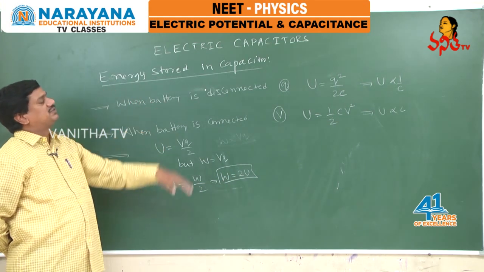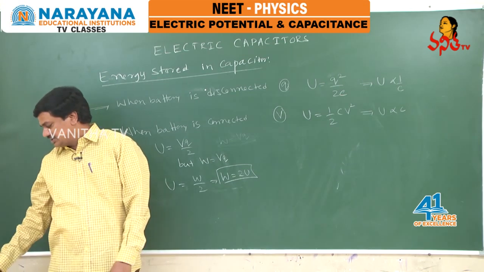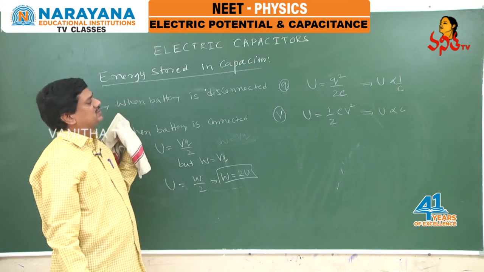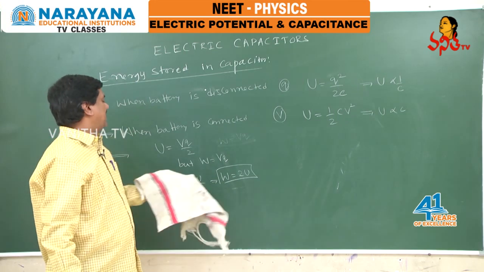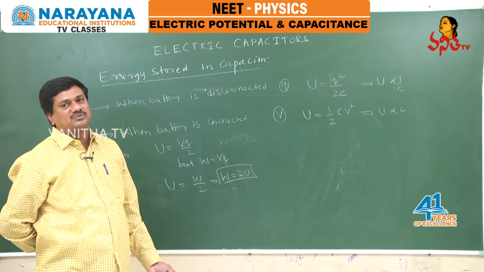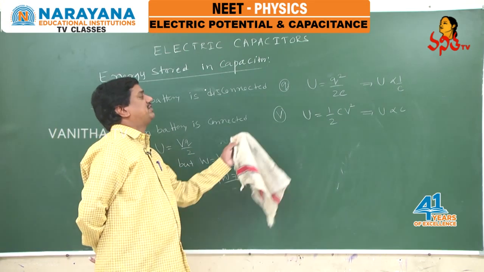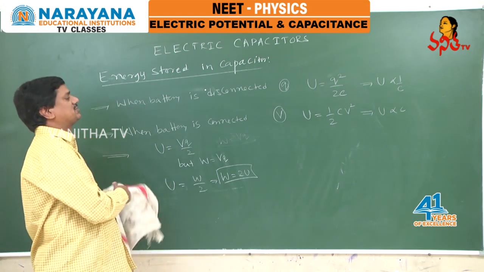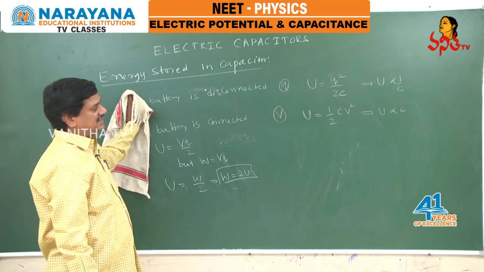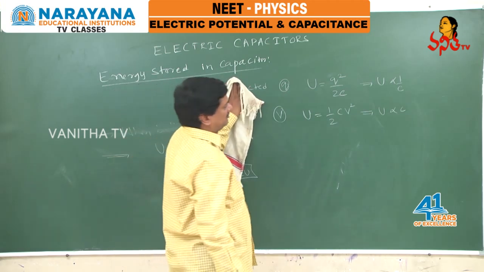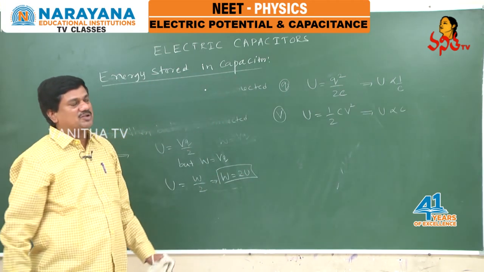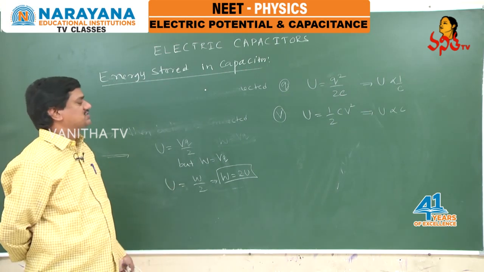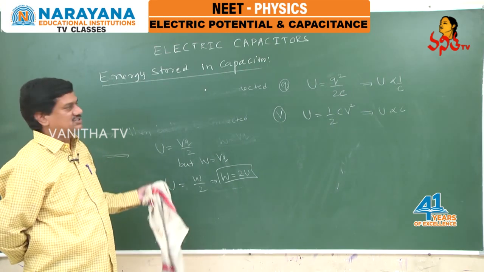This is the expression for the energy stored in a capacitor. Energy stored in a capacitor we can write in 3 different formats: q square by 2c, half CV square, and one more is VQ by 2. And just now we have discussed where we have to use which formula. When the battery is disconnected, energy is inversely proportional to the capacitance. When the battery is connected, energy is directly proportional to the capacitance. Work done by the battery equals twice the energy stored in the capacitor.